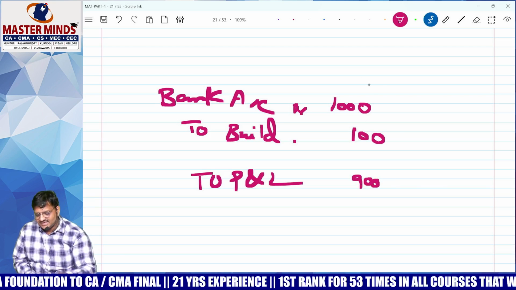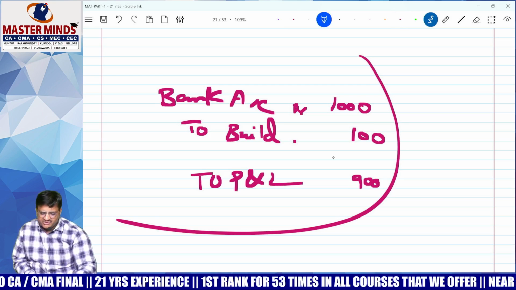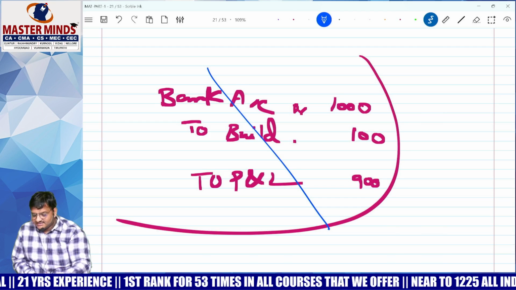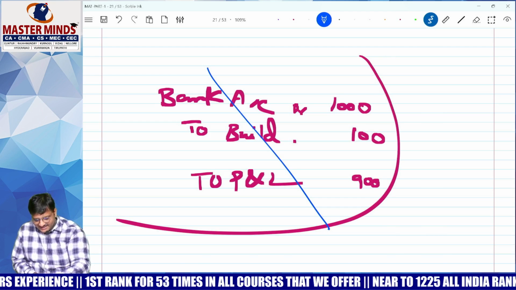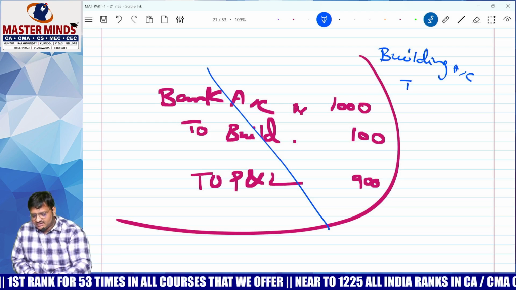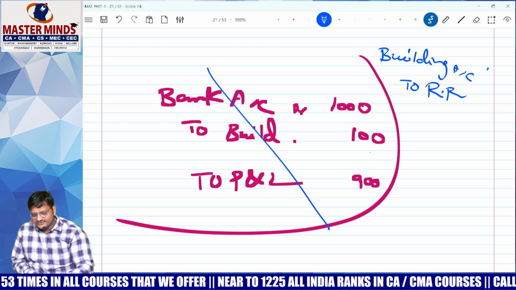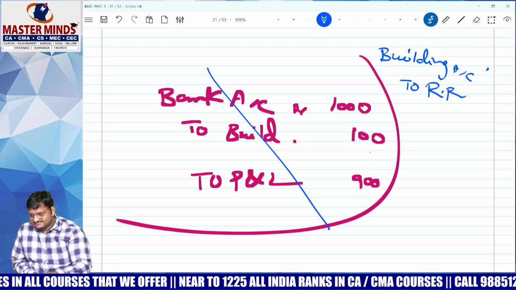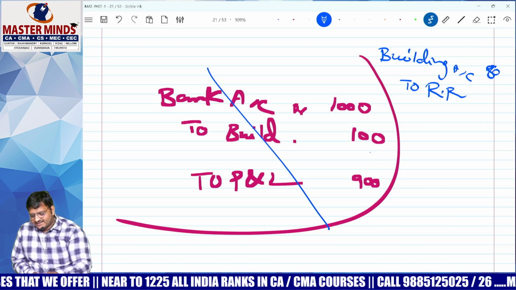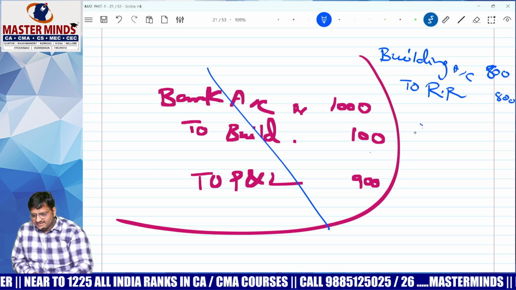Taxable or not taxable? Taxable. Correct? So I don't want to pay tax, sir. Idea: revalue. Come on, fast. The assessing officer is coming to our office. Come on, revalue. Building account debit to revaluation reserve account. How much shall we do? Already 100 is there. How much, 1000, 800. Now sell the building. Come on, start.